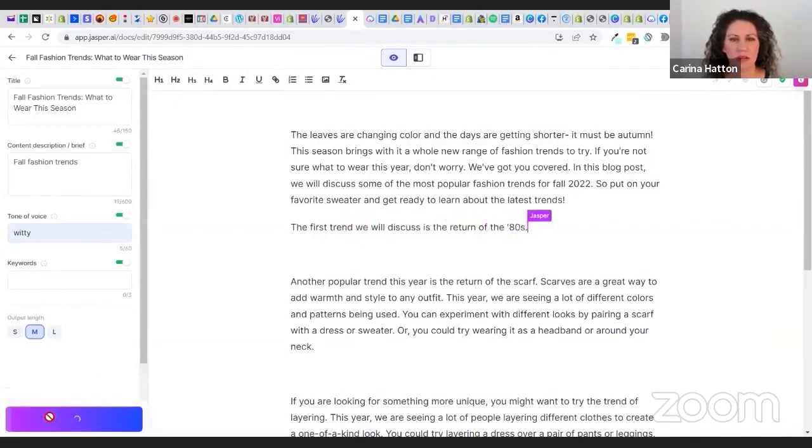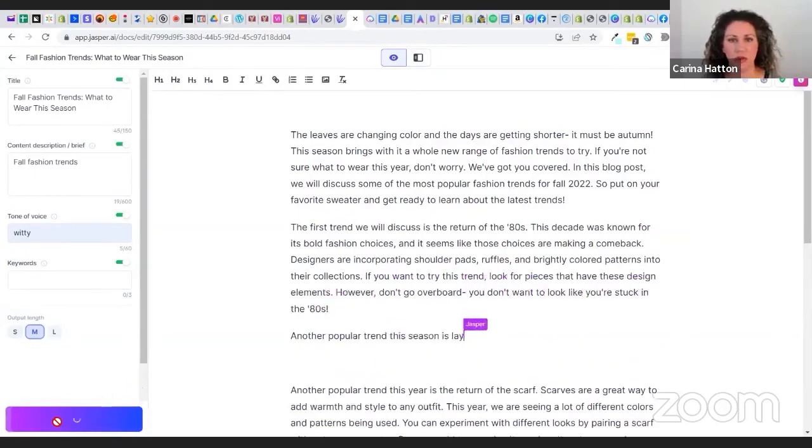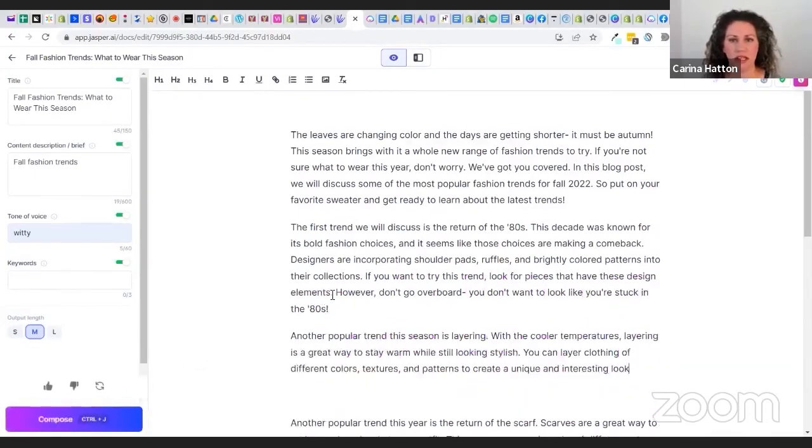So I'm going to hit compose. Okay, the first trend we'll discuss is the return of the 80s. This decade was known for its bold fashion choices. And you know, this is true, you guys. It knows what it's talking about. Okay, however, don't go overboard. You don't want to look like you're stuck in the 80s.